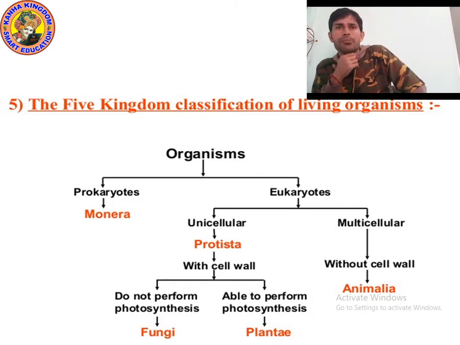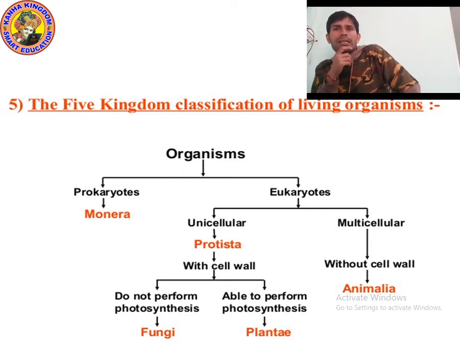First is Monera, which is prokaryotic, and second is eukaryotes. Eukaryotes are organisms which may be unicellular or multicellular. Unicellular ones are Protista. They may be with a cell wall or without a cell wall. With a cell wall we can divide into 2 parts: Fungi and Plantae.